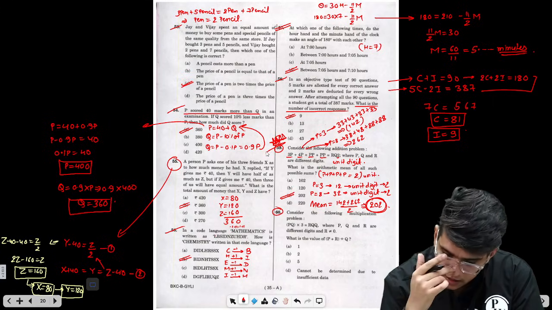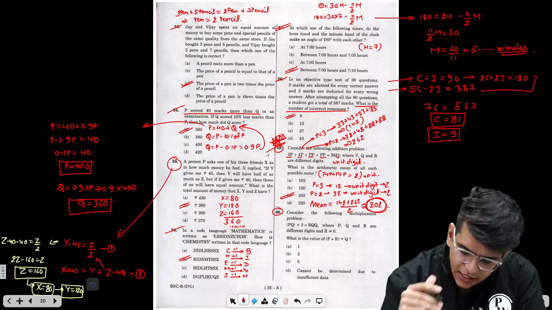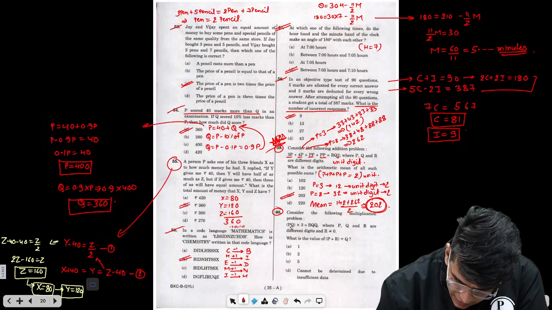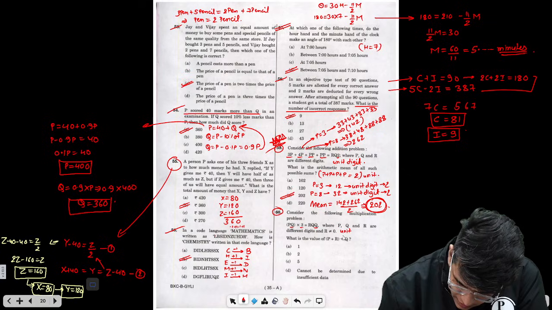Okay? Again, next question. See, Q is multiplied by 3 and that gives you a unit digit Q. Unit digit. Again, unit digit concept.